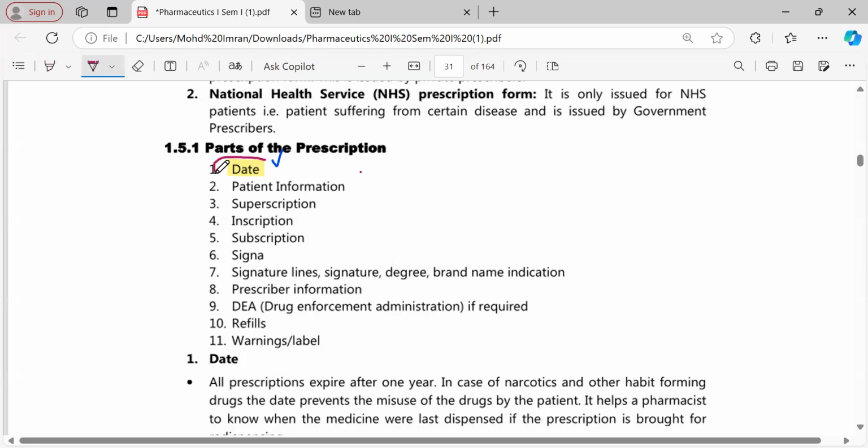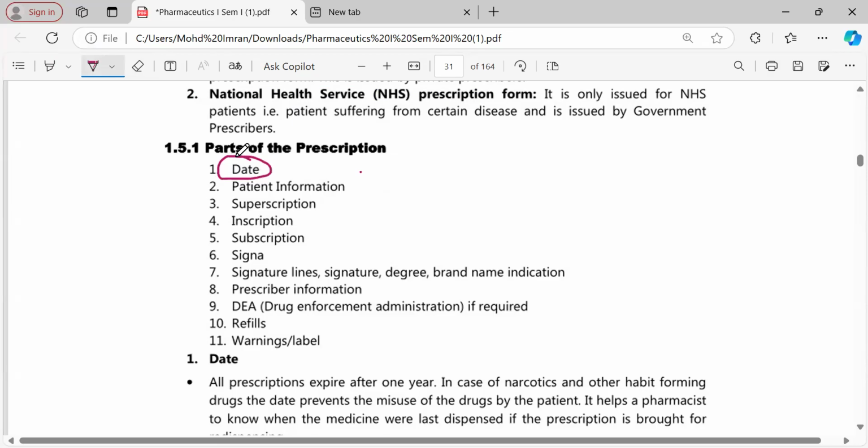So the date on the prescription is very important. If a pharmacist doesn't see the date, he should immediately ask to add the date, because it can cause certain problems if you don't mention the date. Many times the prescription is not supposed to be refilled. If you have a date, then you will understand whether to refill or not. Especially when you become a government pharmacist, a lot of discrepancies, a lot of issues are going to happen there.